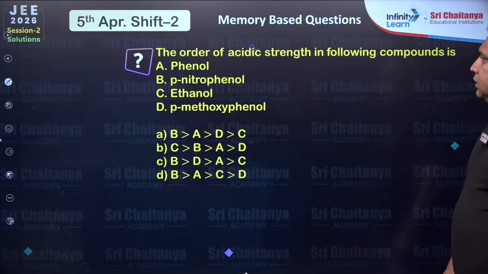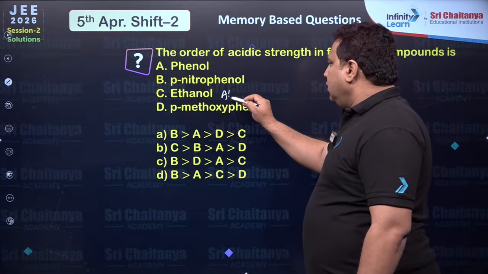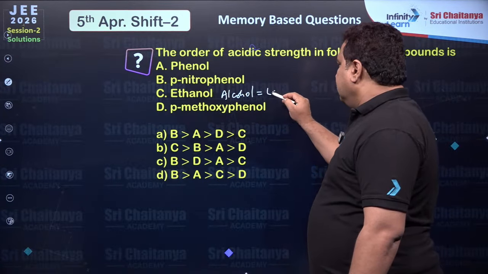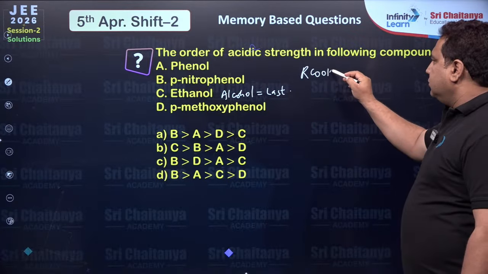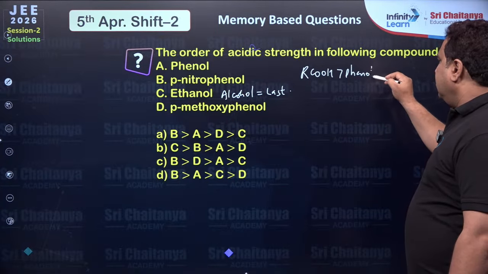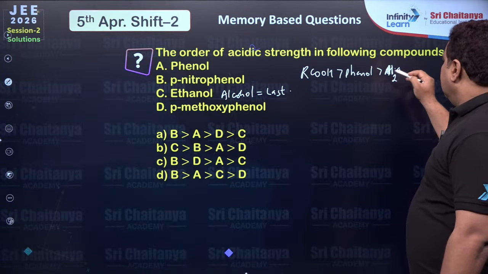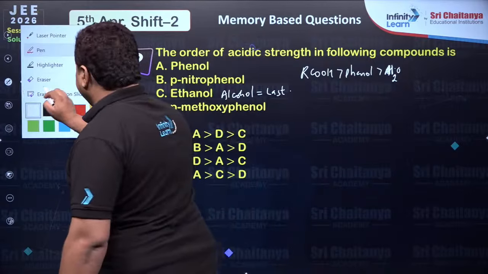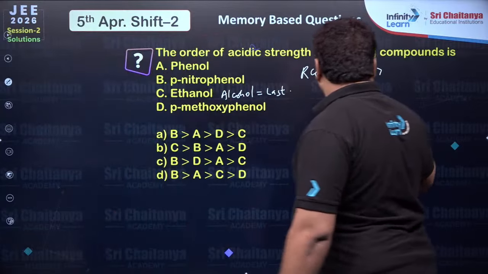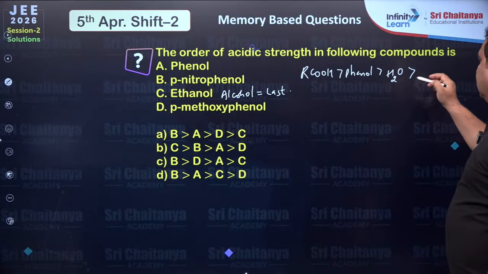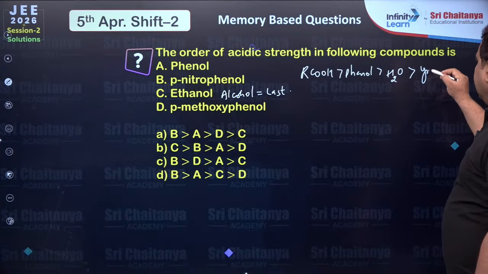Right. The order of acidity strength of the following compounds. Everybody can see this is alcohol, and this will come last, because in the order of acidity, who is more acidic, tell me? Carboxylic acid, then phenol, then alcohol. Water will come, if you want you can put water, then comes alkynes and others.